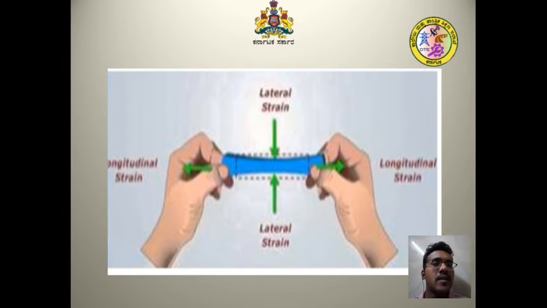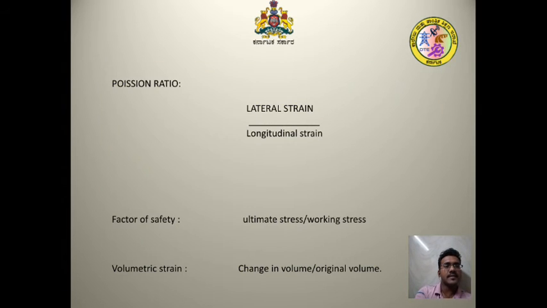Whenever tensile stress or tensile strain occurs, it increases its length whereas it decreases its area. Again, whenever lateral stresses like compressive forces are applied, it decreases its length but increases its area. That is the difference between the longitudinal strain and the lateral strain.